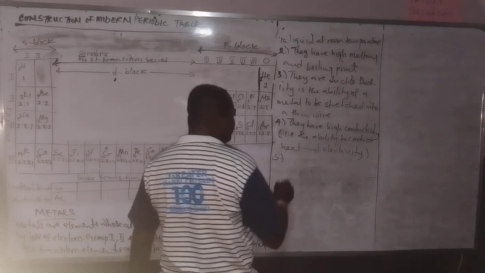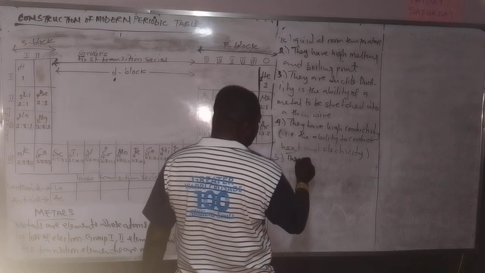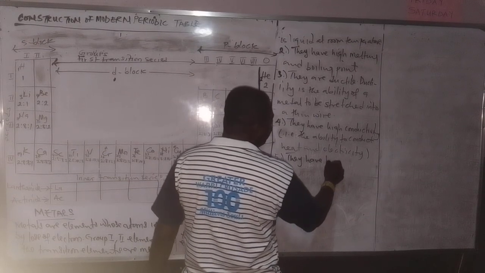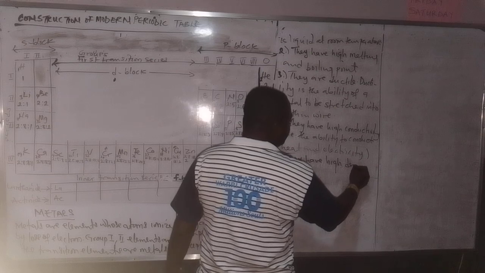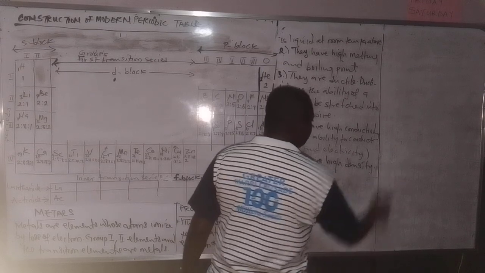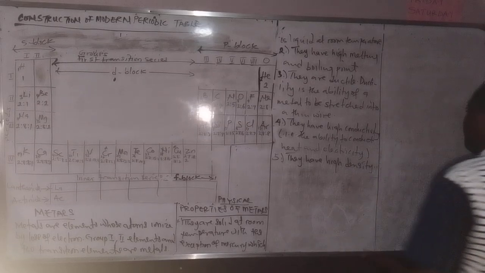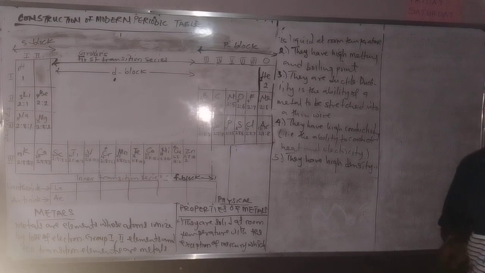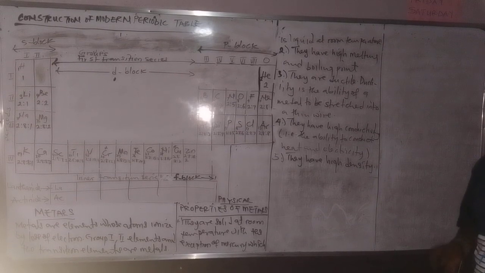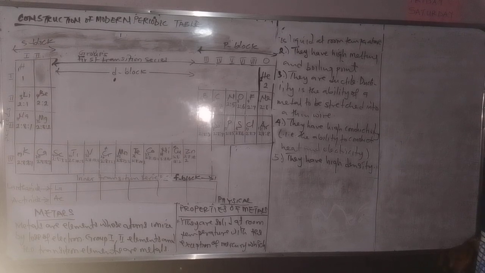Another thing is that they have high density. Density is the mass of a substance per unit volume. It is how heavy or how light something is. Iron is heavy, heavier than plastic, heavier than wood. So iron is heavy, they have high density.